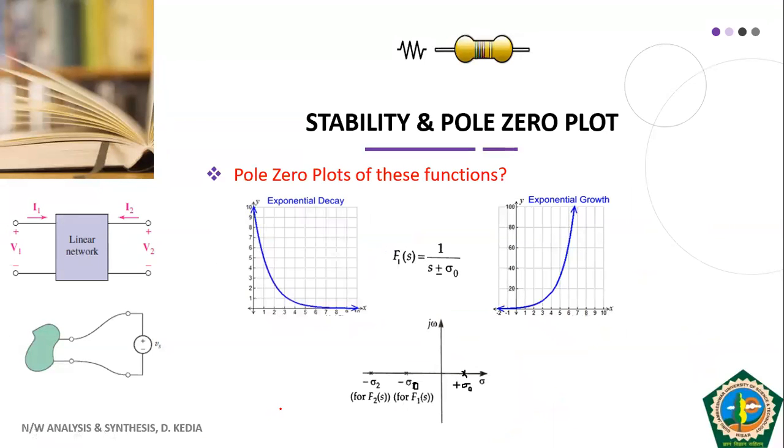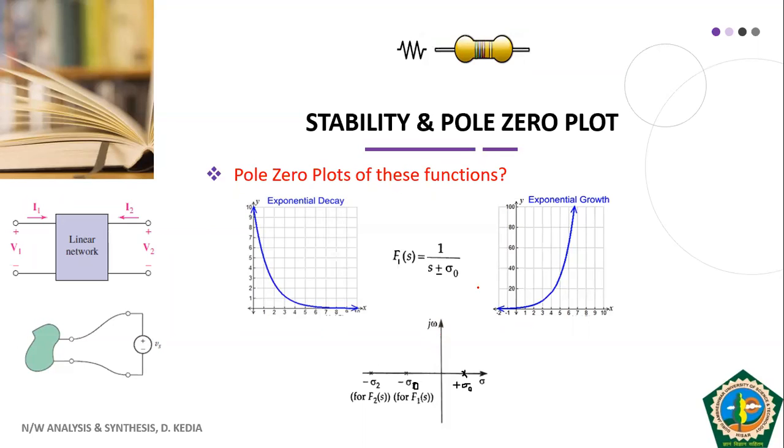So now, as I was telling you, first we saw which system functions are stable or unstable. Then we obtained their Laplace transforms. And from those Laplace transforms, now we will plot pole zero plots. I have already talked about pole zero plots in the last class, and in fact we did some numericals related to them. We also derived the time domain behavior of a given network function using pole zero plots. So today we will look into its stability.